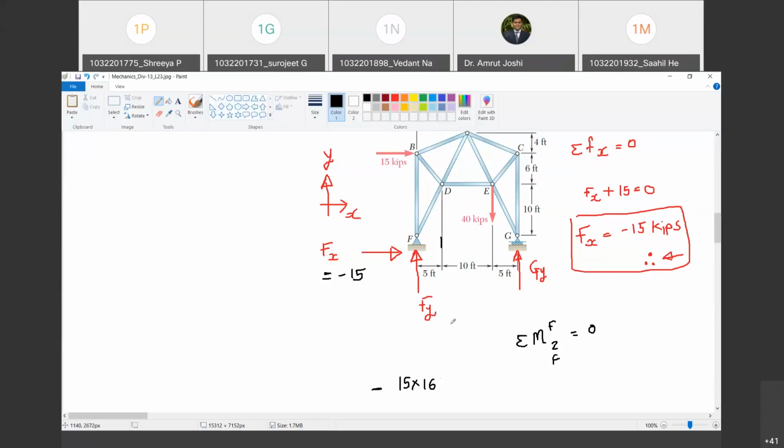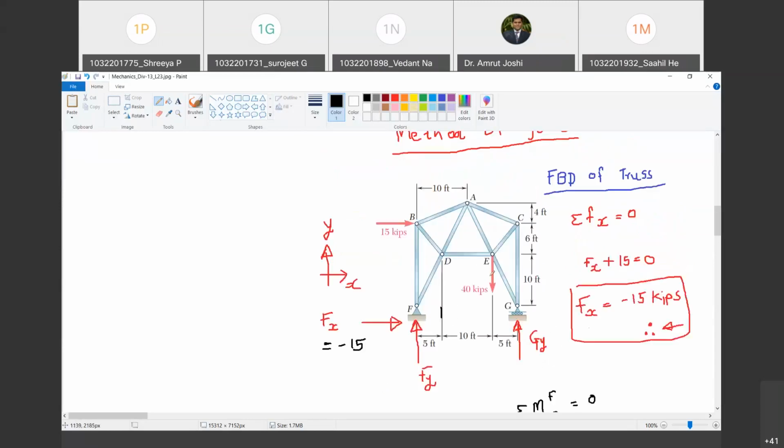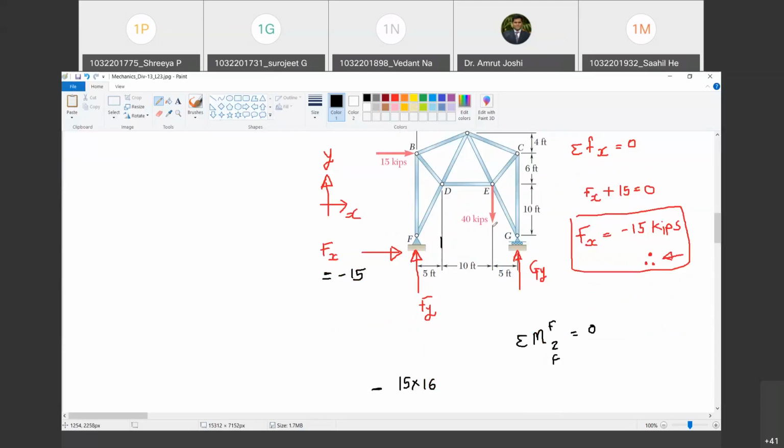Tell me. और कौन से force का moment है? Does 40 kips cause moment about F? Yes, it will. How much is it? 40 into 15. And what is the nature? Clockwise. So minus. Happy? Yes, sir. Does Gy cause moment about F?